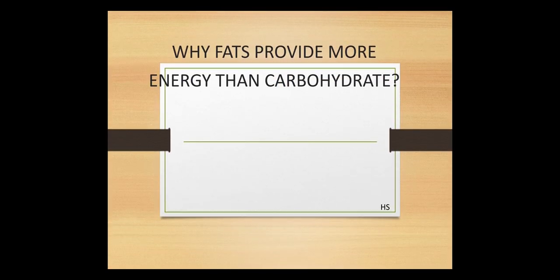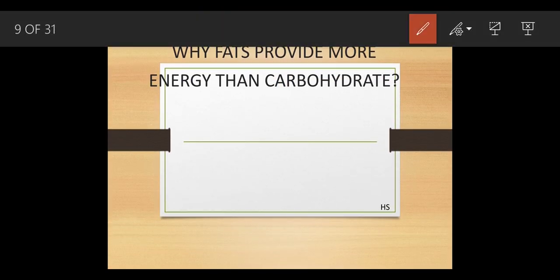Now this is a question: why do fats provide more energy than carbohydrates? See, the carbohydrates and the fats, both of them are energy giving food. But why do fats provide more energy than carbohydrates?